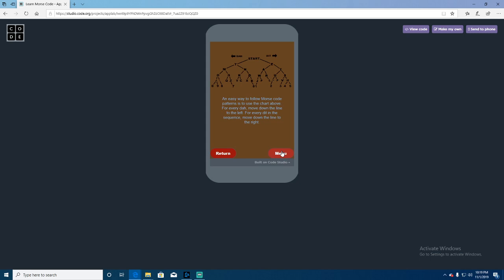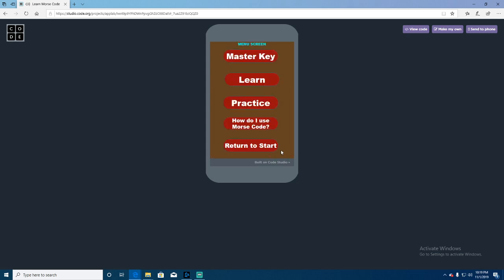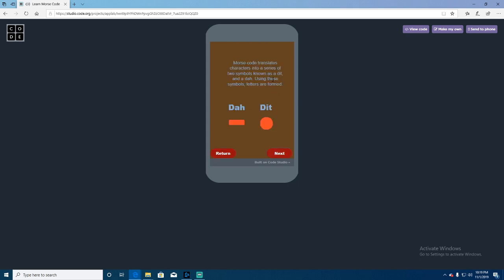Once you're done looking at this, you can click the menu, and it should take you automatically back to the main menu. Now you can click Learn, and it tells you what a dit and a da is, and how these are used to create letters.